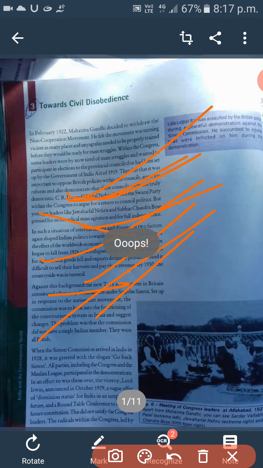So guys, there was a clash among the leaders of the Congress at that time. Some leaders wanted to participate in elections, and when they won, the councils would become a platform for their movement for freedom.